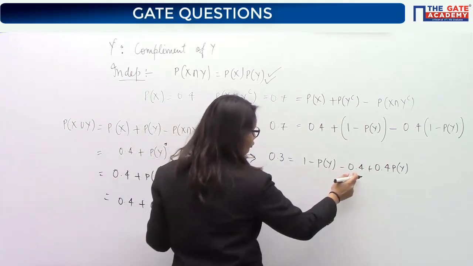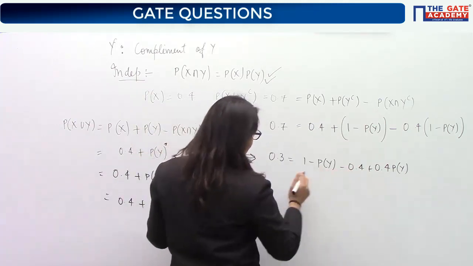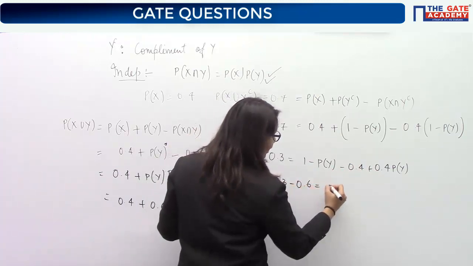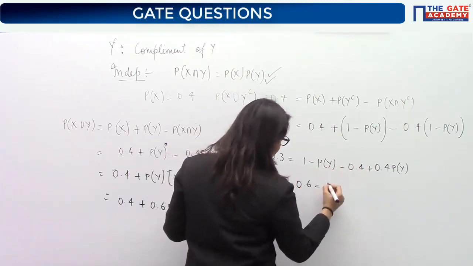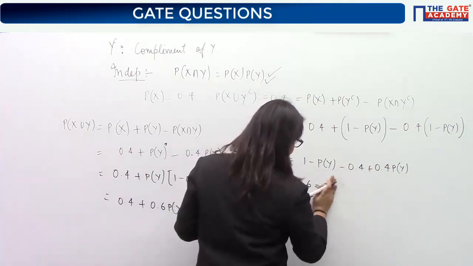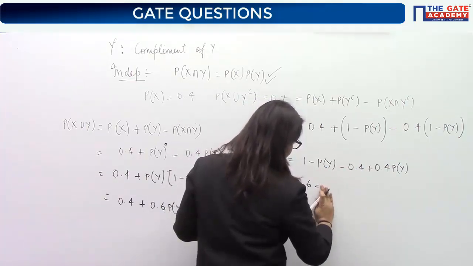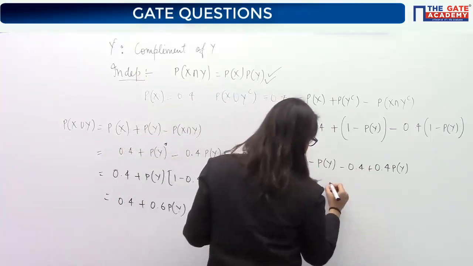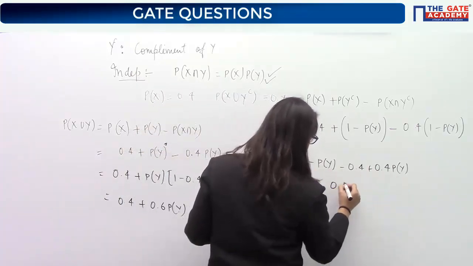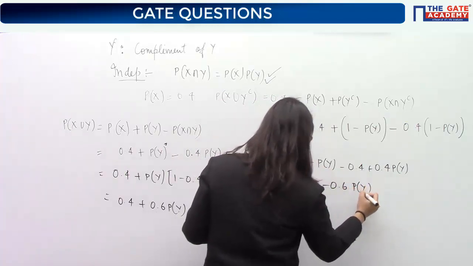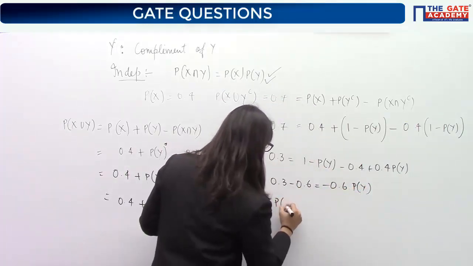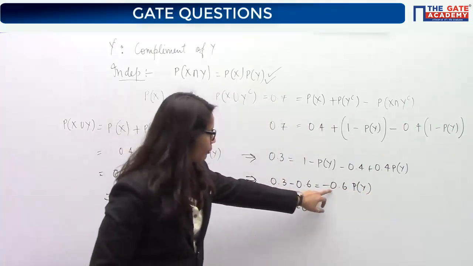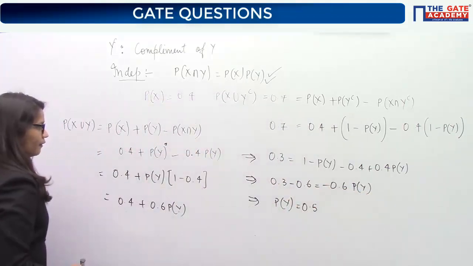So 1 minus 0.4 is 0.6. Yes, and if I take this side, that will be minus. So Py is minus Py plus, so it is minus 0.6 Py. From here you can solve Py to be 0.5. 0.3 divided by 0.6 will be 0.5.